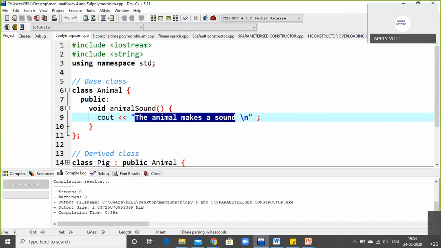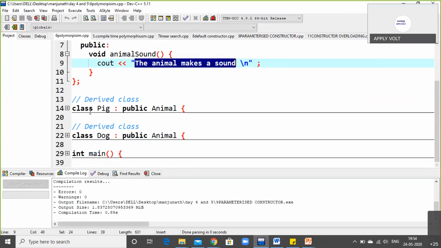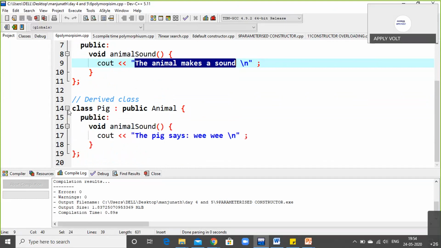This is one block. Let me go for a derived class. So this is a base class. Now I am going to open a derived class. In this derived class, I am using the classes pig and dog. So what does pig do? What does dog do? The animal sound: pig says wee. I'm just giving an example here; it's not exactly how it gives you the sound. I'm just taking an example of wee. So pig makes sound as wee.